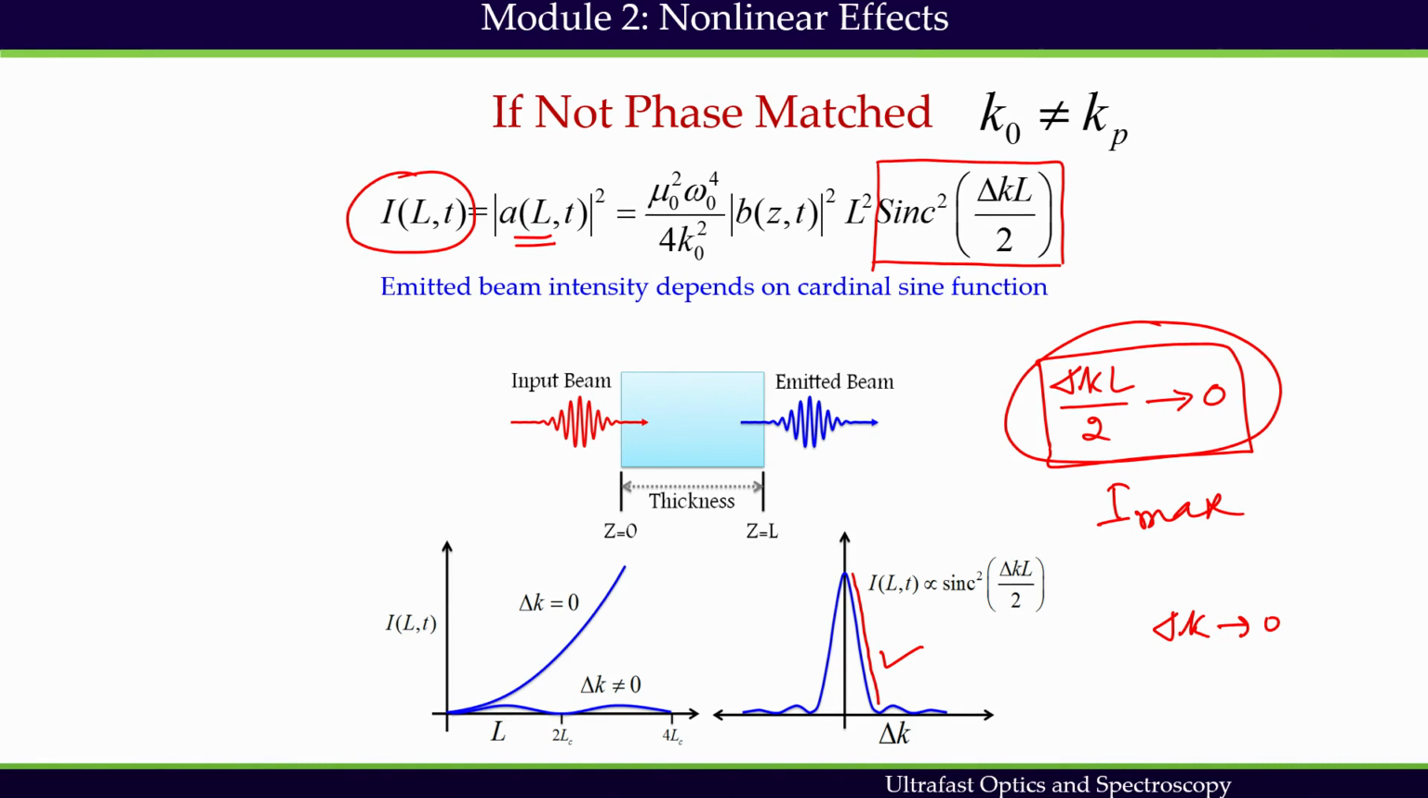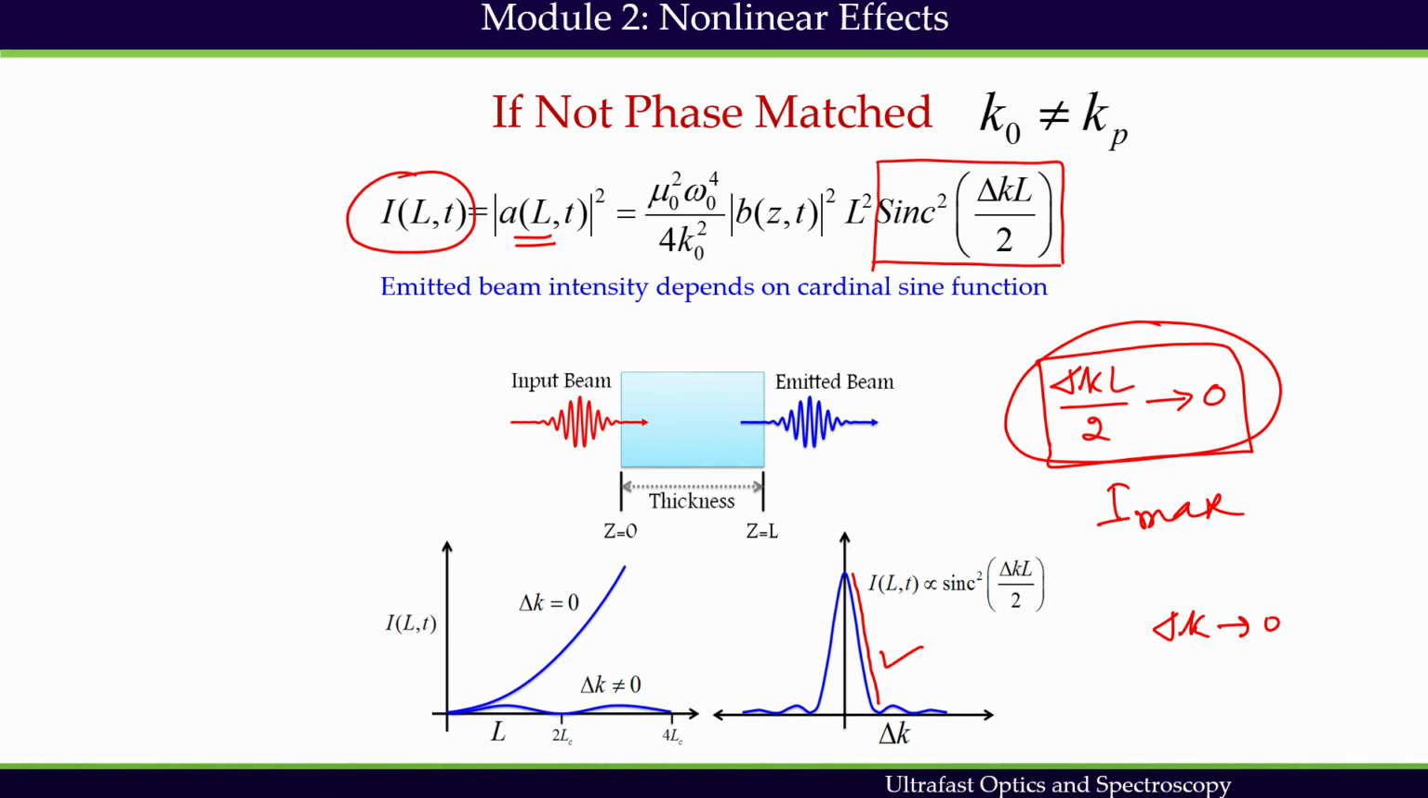So, phase matching effectively suggests that I have a medium, and through this medium the beam is propagating this way. When the beam is propagating this way, in this medium I create nonlinear polarization in the beginning and in the end of the medium.